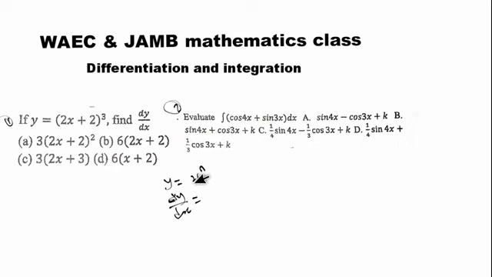When you differentiate, this power n will come down and multiply by s. That means ns. And the power will be subtracted by 1.